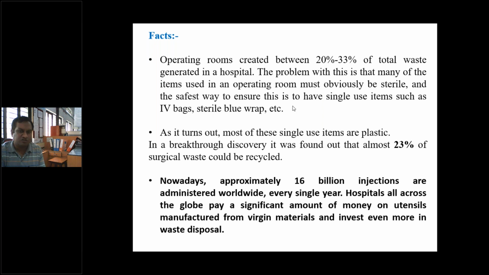The safest way to ensure this is to have single use items such as IV bags, sterile blue wrap, etc. Normally in an operating room there are chances of contamination, and that is why it is suggested that it should be single use or disposable items, and that is why the percentage of total waste generated is more as compared to other areas. So it is near about 20 to 33% of total waste generated in operating rooms.